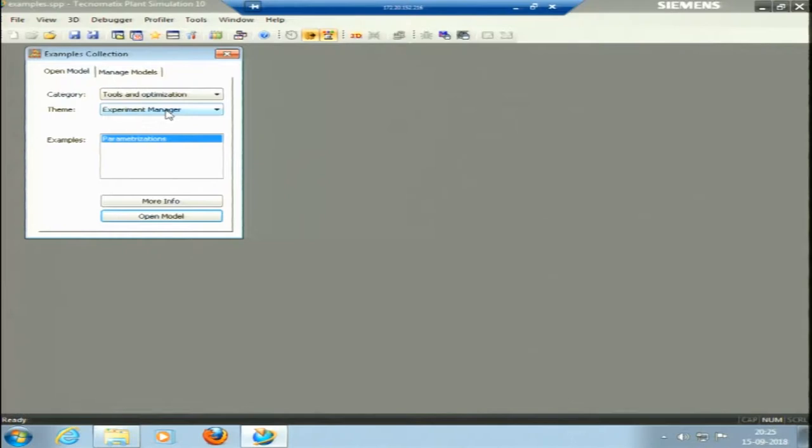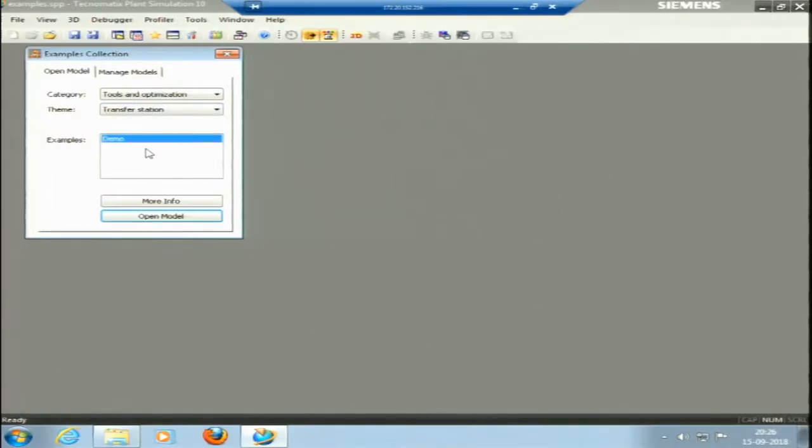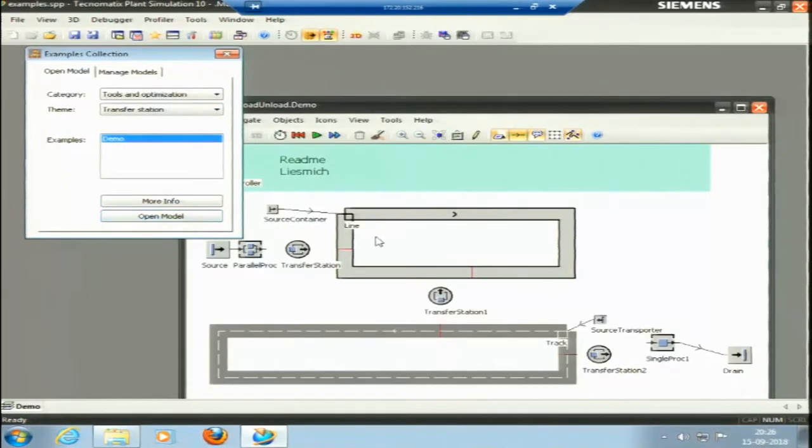I can pick experiment manager. Then I'll try to explain the experiment manager in more detail. I'll pick an example. But before that, let me pick something. Transfer station, I have a demonstration model here. This is one cell, this O is one cell, and this is another track here, a two-way track. The transfer station will just transfer the material from this cell to this track.